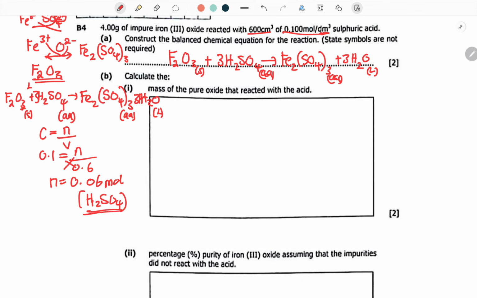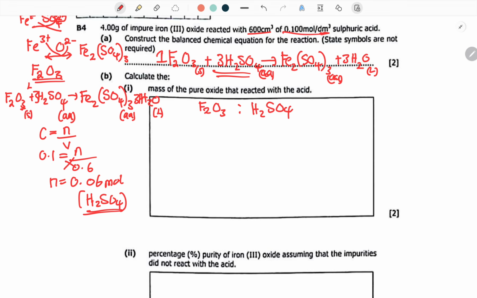Now we can use the 1-to-1 ratio. So we have iron 3. We are going to compare it with what we already have. From there, how is the mole to mole ratio?